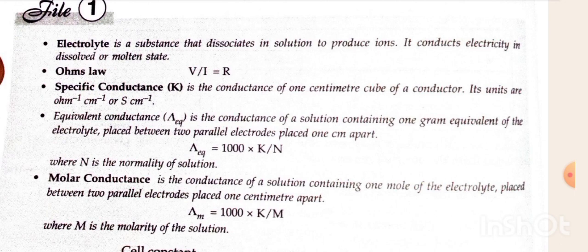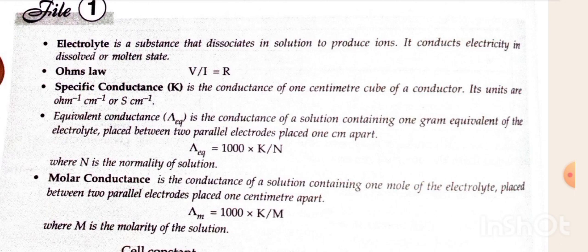Equivalent conductance, lambda equivalent, is the conductance of a solution containing 1 gram equivalent of electrolyte placed between two parallel electrodes placed 1 centimeter apart. Lambda equivalent is equal to 1000 × K divided by N, where N is the normality of the solution.